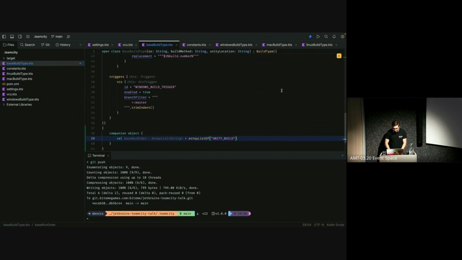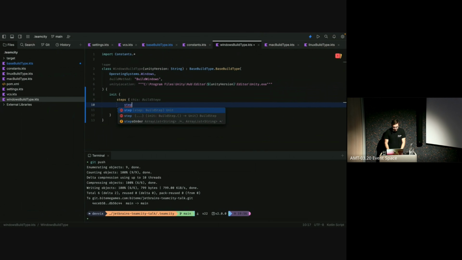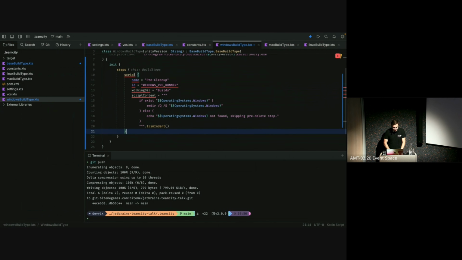By doing so, what we can now do inside our Windows build type is we can change the order. So let's add some new steps in our Windows build type. And since we inherit, we have to call this init method to add some steps to it. Let's add some steps and add a step in there, which will be a script. And I will paste it in to save a bit of time. There we go. And this is just a simple pre-cleanup script.